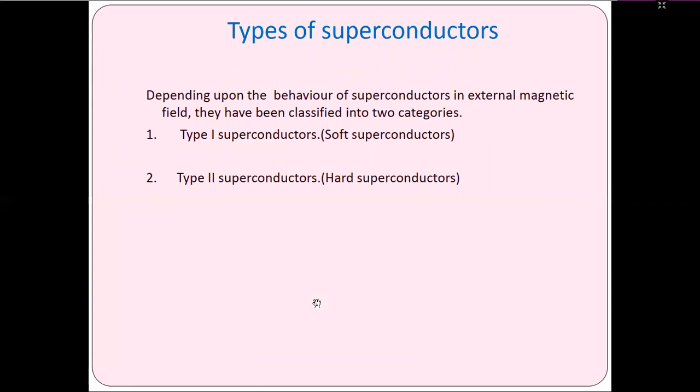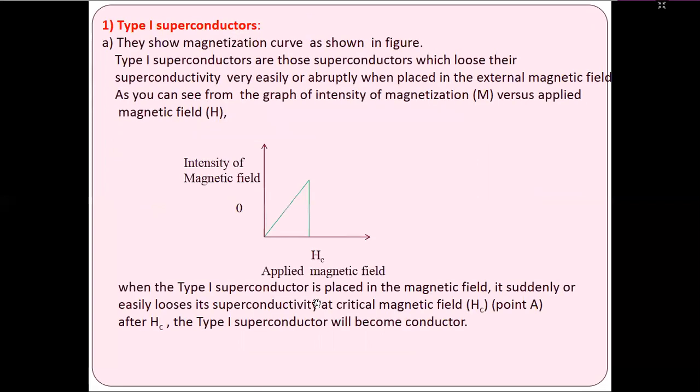That is type 1 and type 2. We have seen the details in the previous classes. The type 1 superconductor is a soft superconductor, and the type 2 superconductor is a hard superconductor. Similarly, this is a type 1 superconductor. This curve shows the magnetization, which has two states, the normal state and the superconducting state. The intensity becomes zero at Hc. So this is a type 1 superconductor.